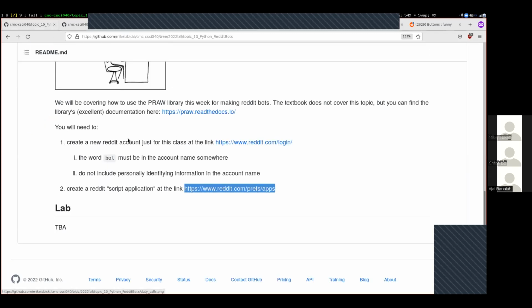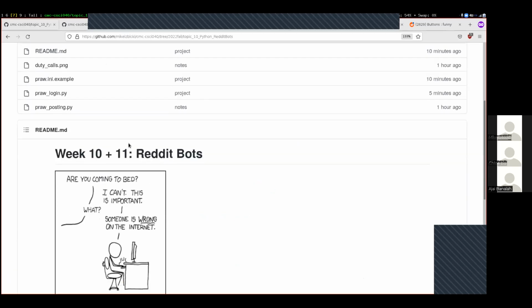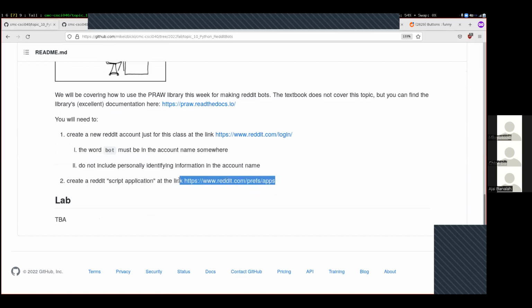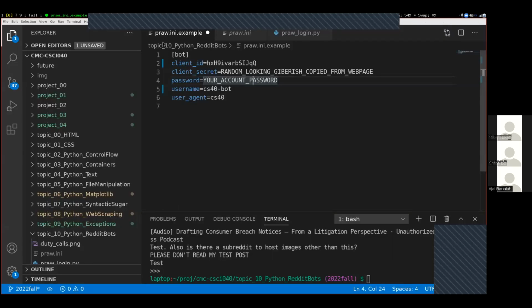This page is on the topic 10 folder down here. This bottom link right here takes you to the page for developing your applications. And again, you'll need to download the pra.ini.example and put the information in the INI file like this.